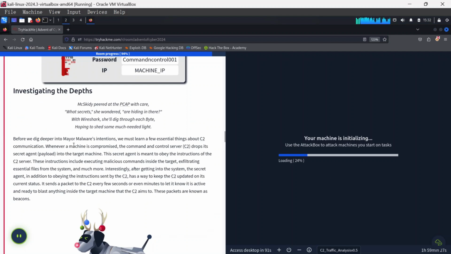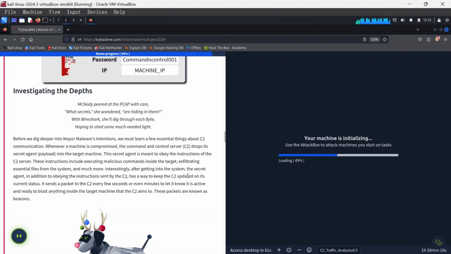While our machine is getting ready, let's read through the investigation tip here. Before we dig deeper into Mayor Malware's intentions, we must learn a few essential things about C2 communications. Whenever a machine is compromised, the command and control server, C2, drops its secret agent, which is a payload, into the target machine. This secret agent is meant to obey the instructions of the C2 server. These instructions include executing malicious commands inside the target, exfiltrating essential files from the system, and much more.